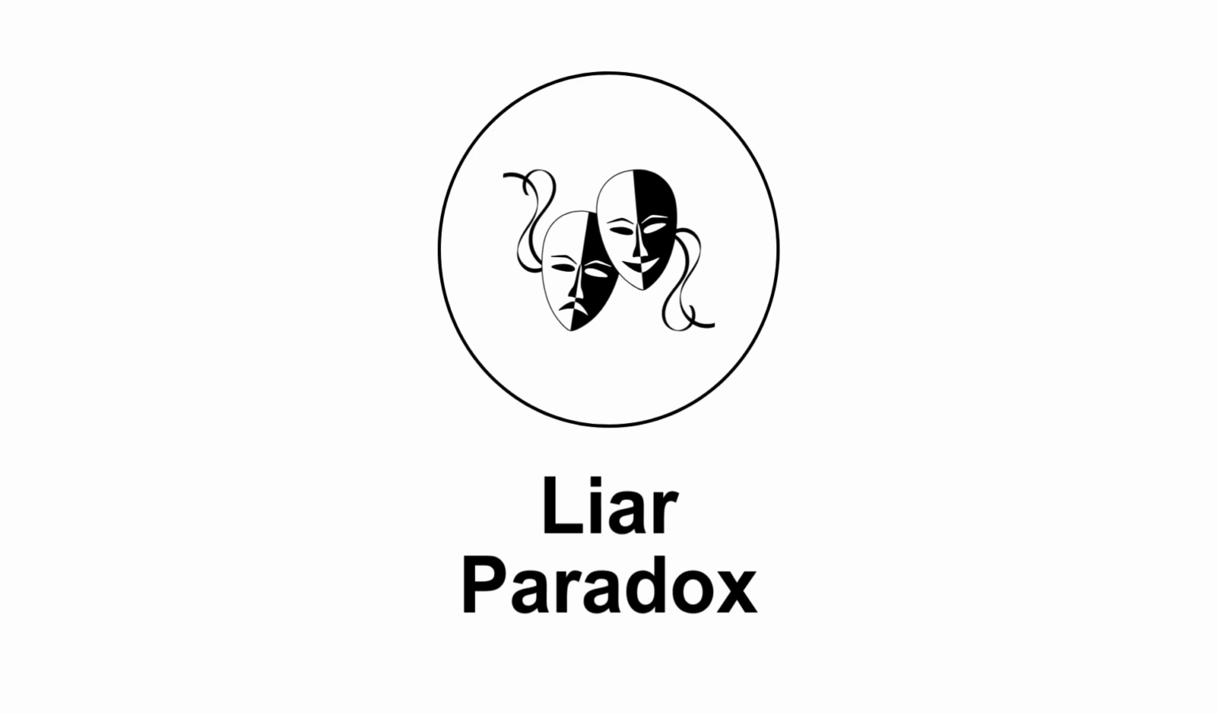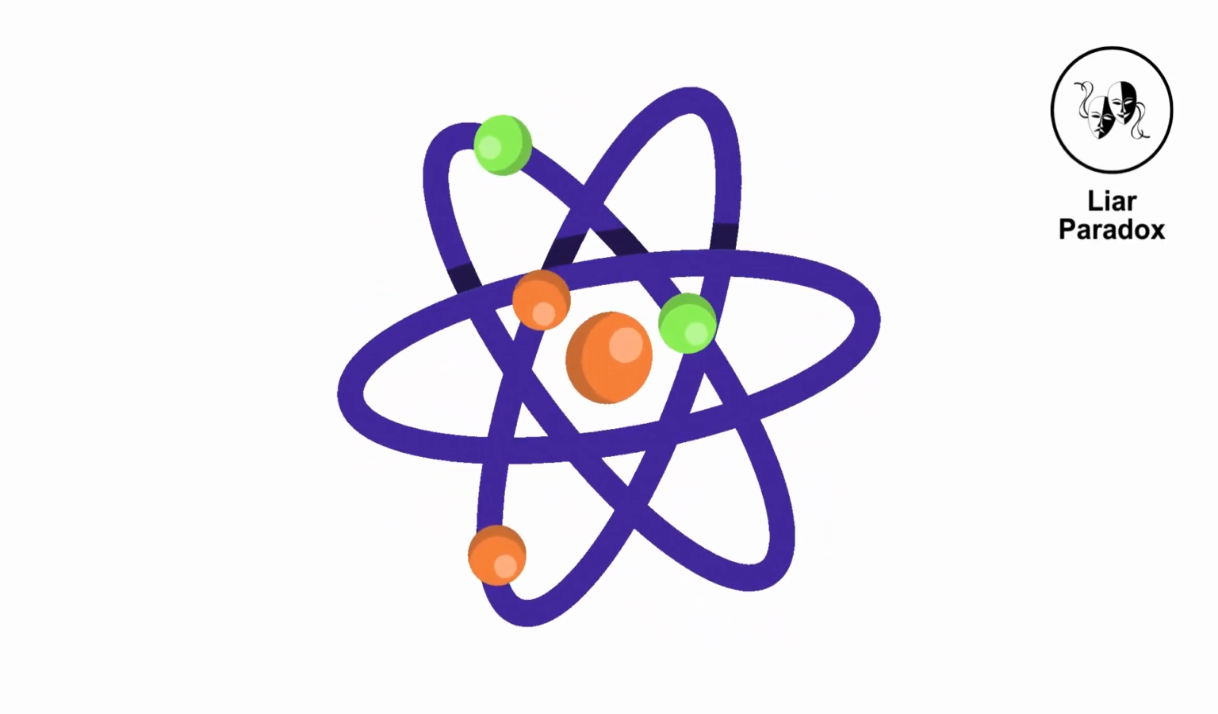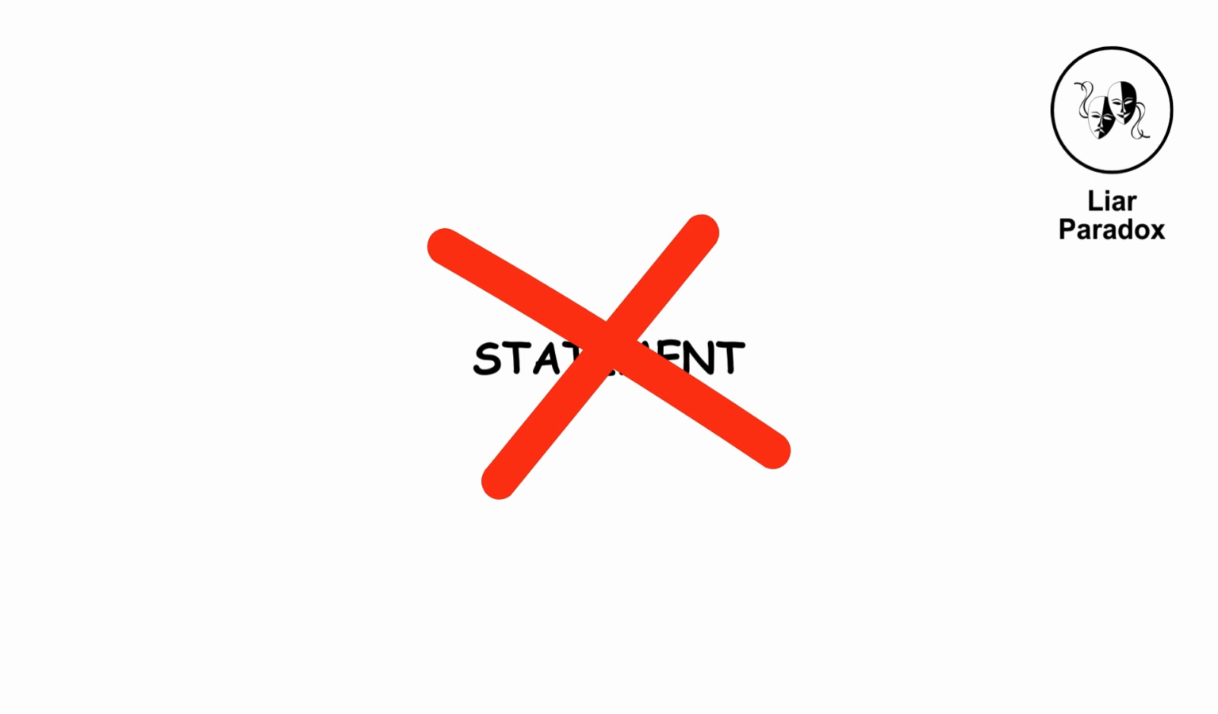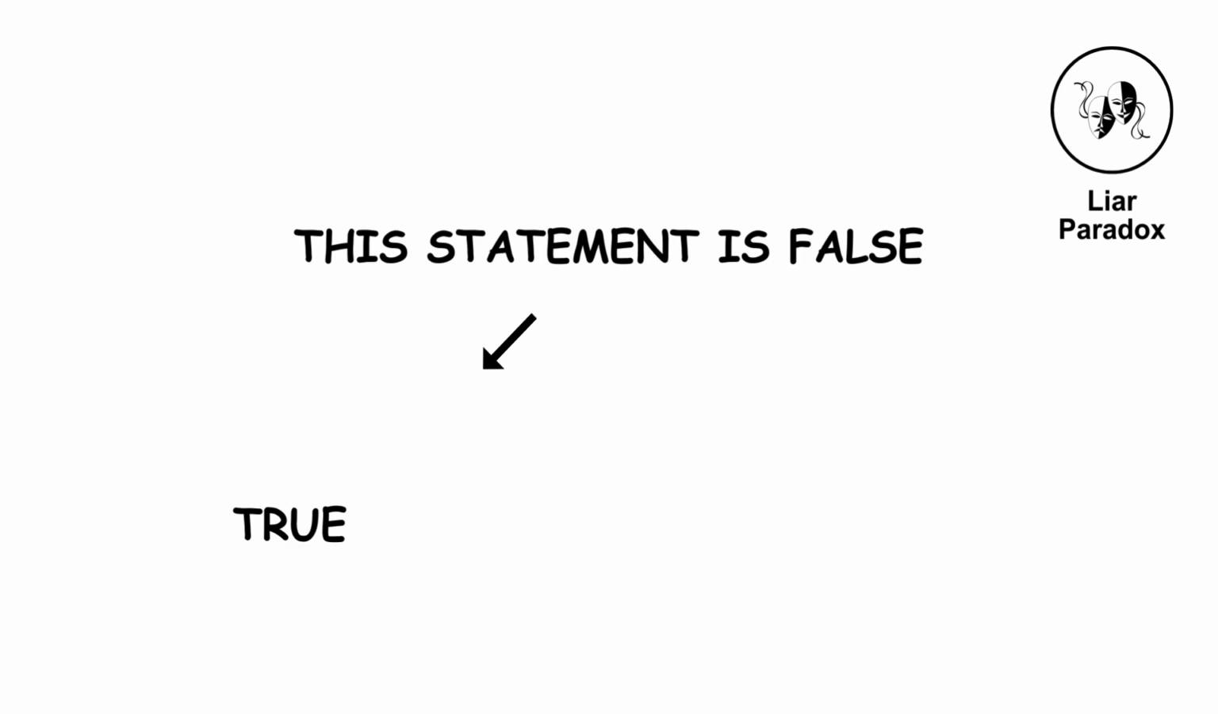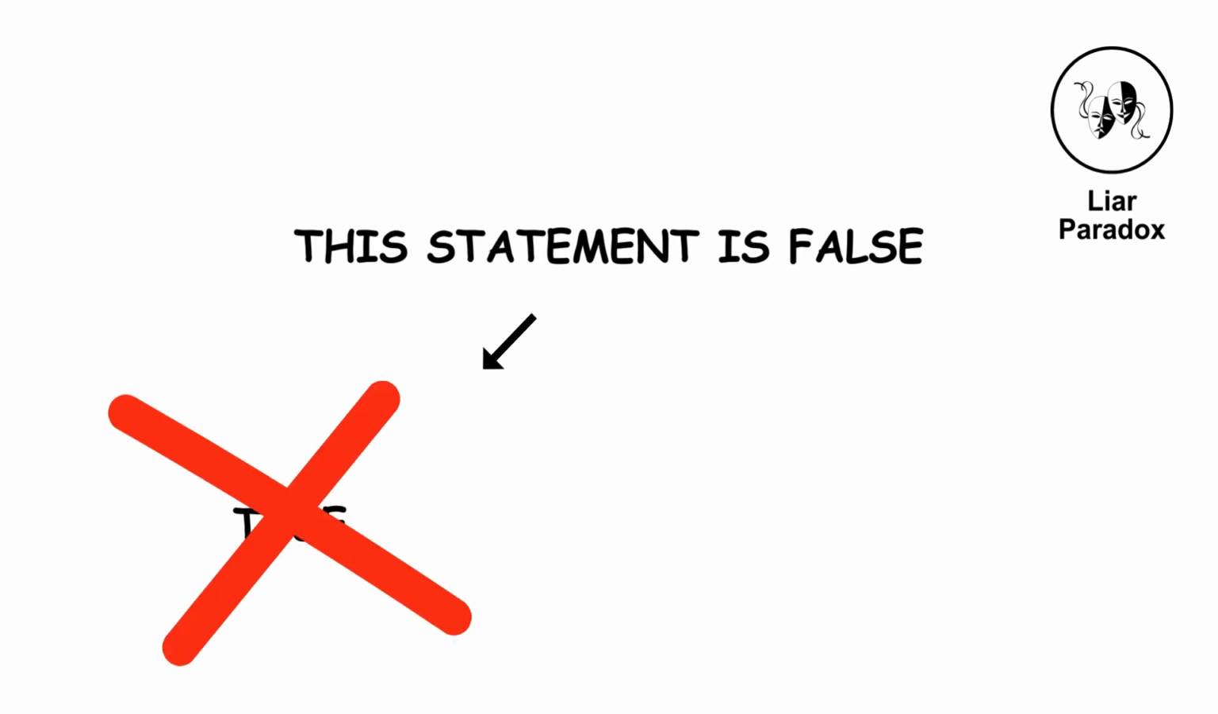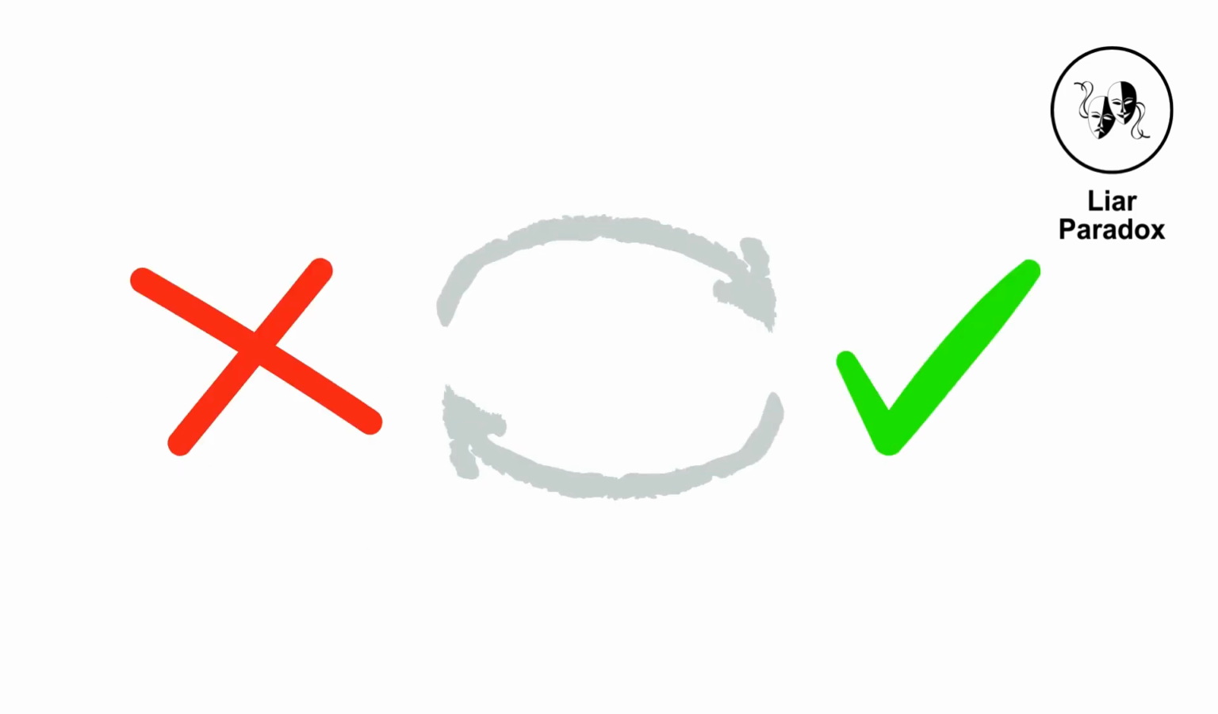The liar paradox. This paradox arises when a statement claims its own falsehood. For example, consider the statement, "This statement is false." If it's true, then it must be false. But if it's false, then it must be true. This creates a loop with no clear resolution.